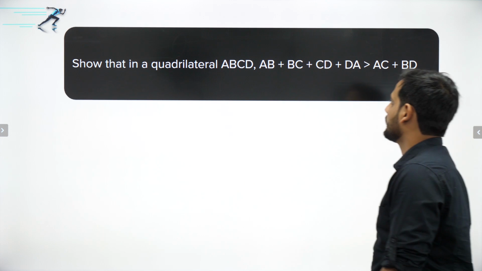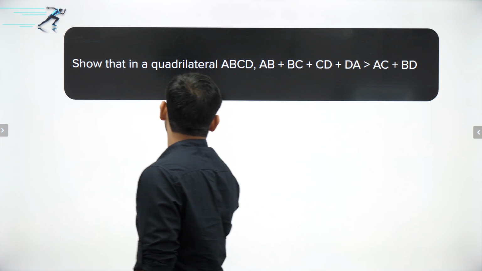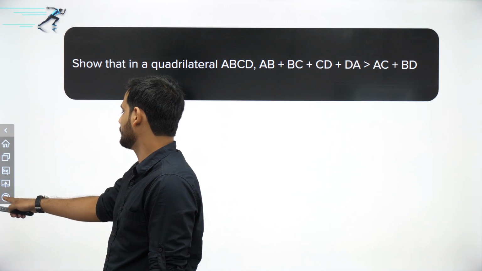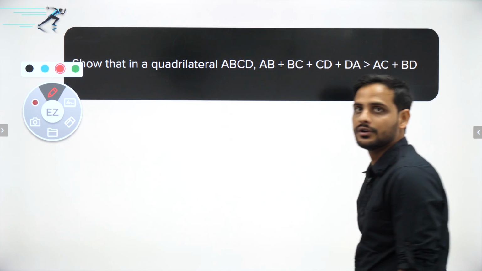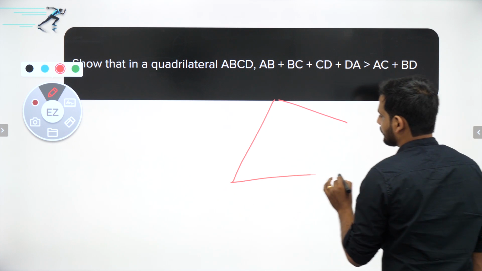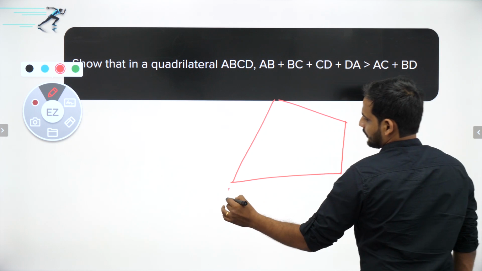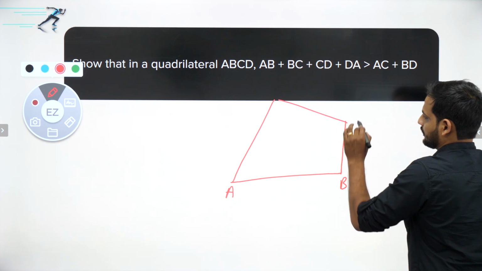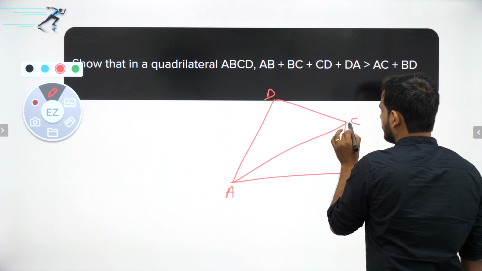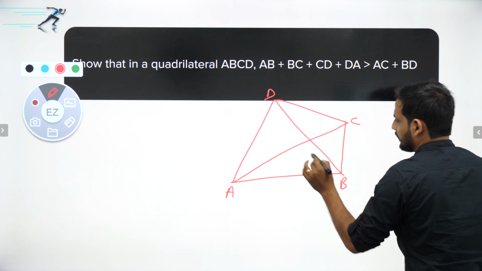Show that in a quadrilateral ABCD, AB plus BC plus CD plus DA is greater than AC plus BD. I think we have done this in the previous class, but let me do it one more time. We have a quadrilateral, let us say ABCD, and the sum of the sides is greater than AC and BD.